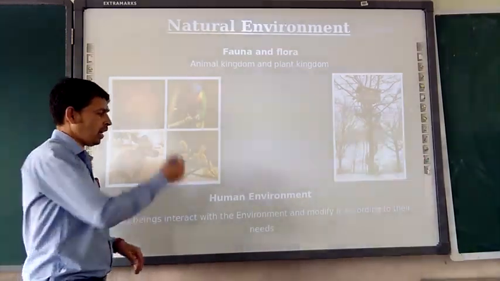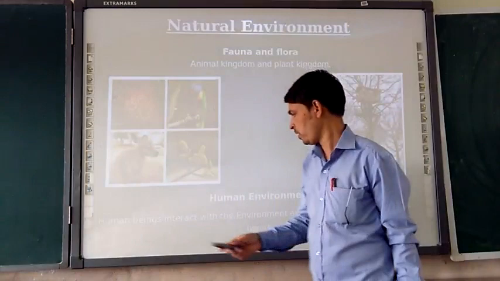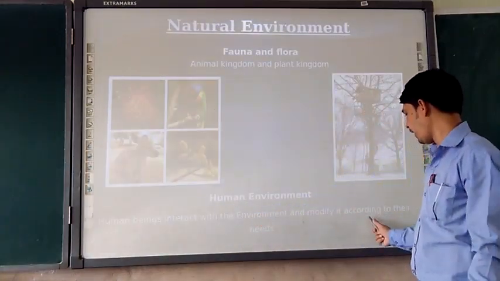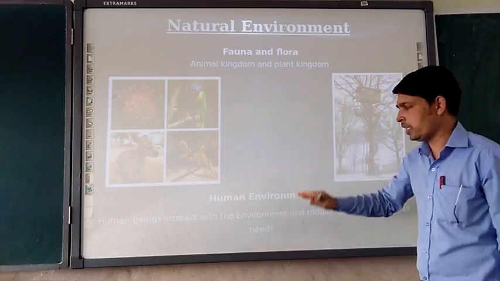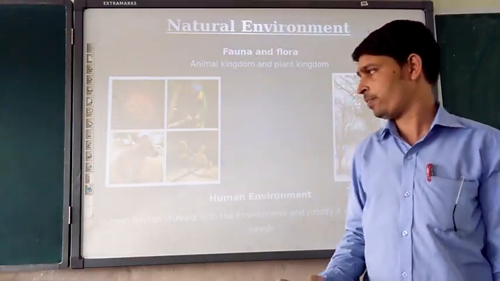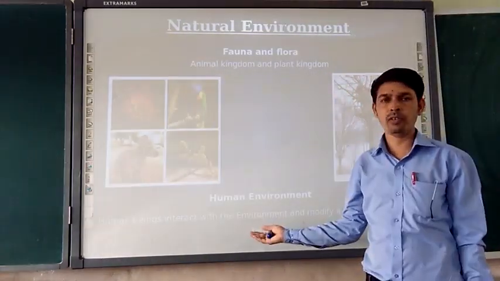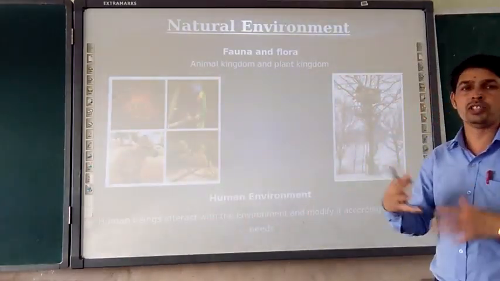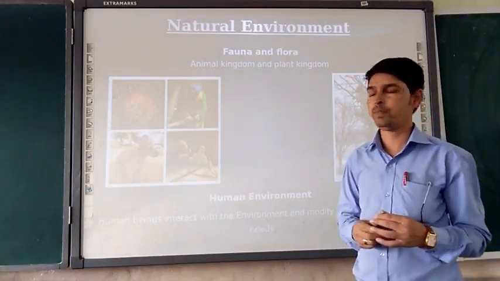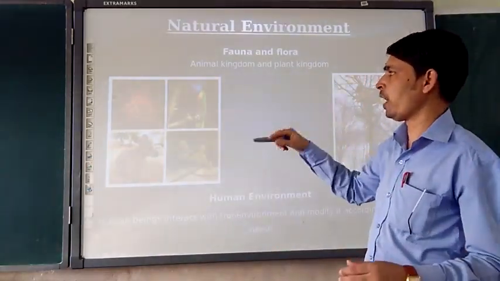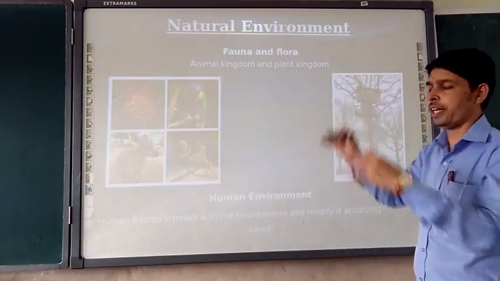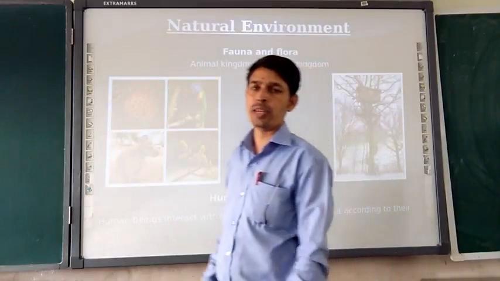How human beings are interconnected with it: human beings interact with the environment and modify it according to their needs. This topic we will discuss in our upcoming slides. Yesterday also we were talking about why the environment is changing and why human beings are modifying it. By these photographs we can understand the animal species and plant species and how they are interconnected to each other.